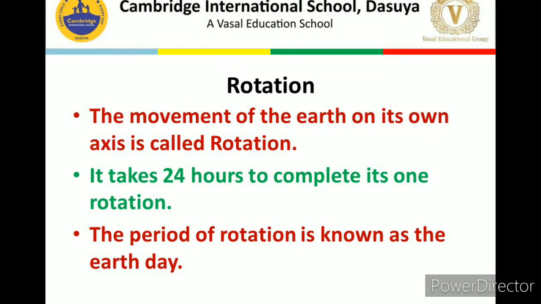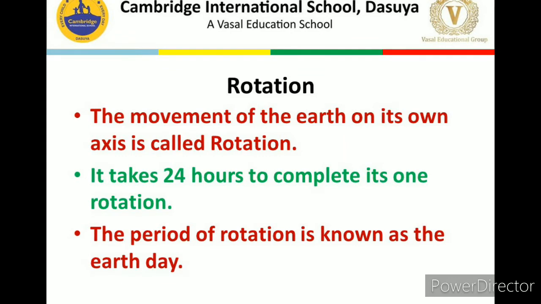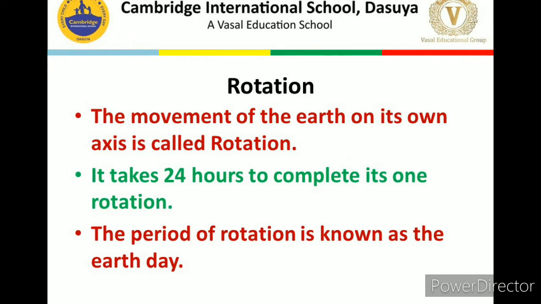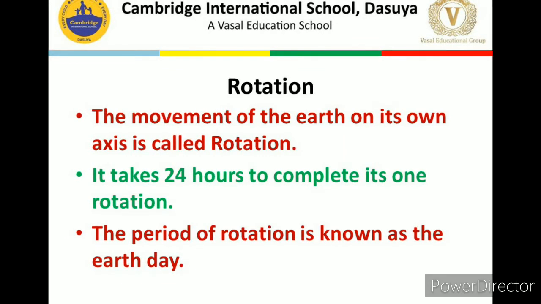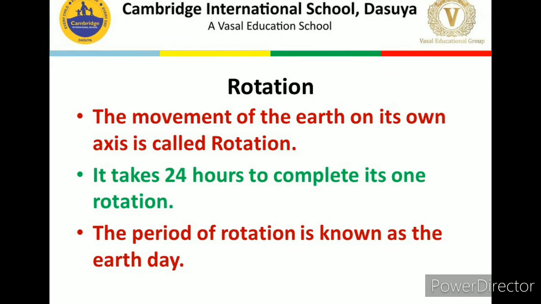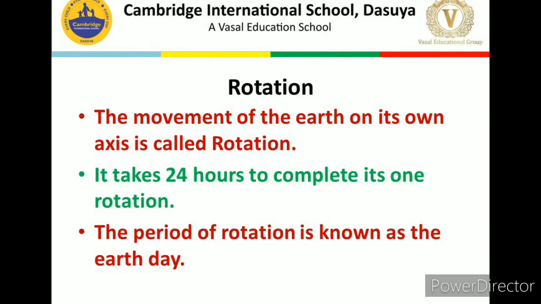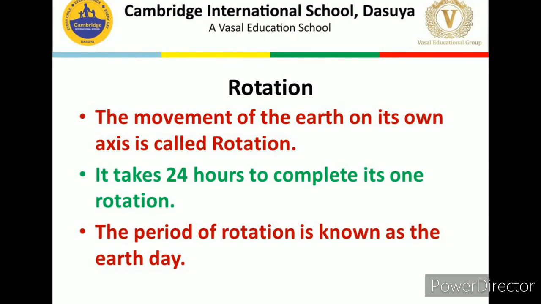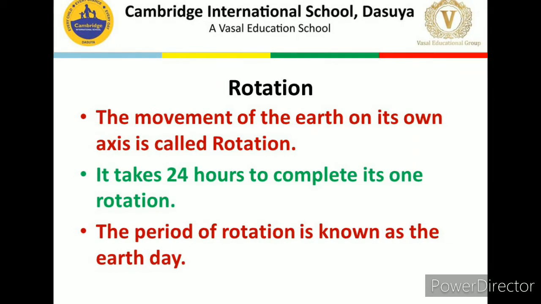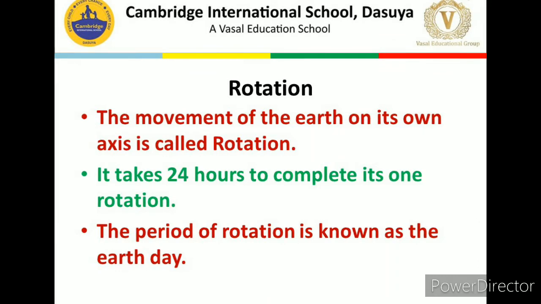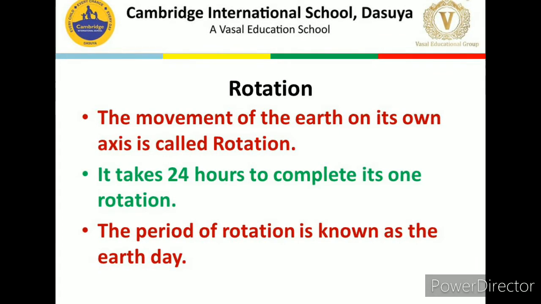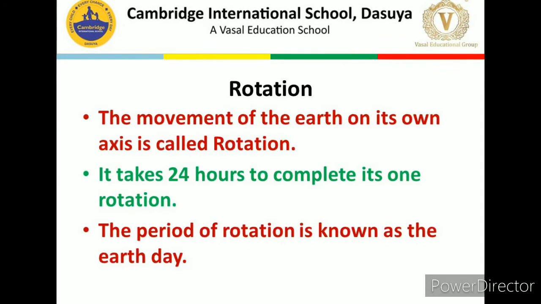Let's discuss its definition. The movement of the earth on its own axis is called rotation, and it takes 24 hours to complete one rotation. The period of rotation is known as the earth day. And one other very important thing: the earth moves from west to east.